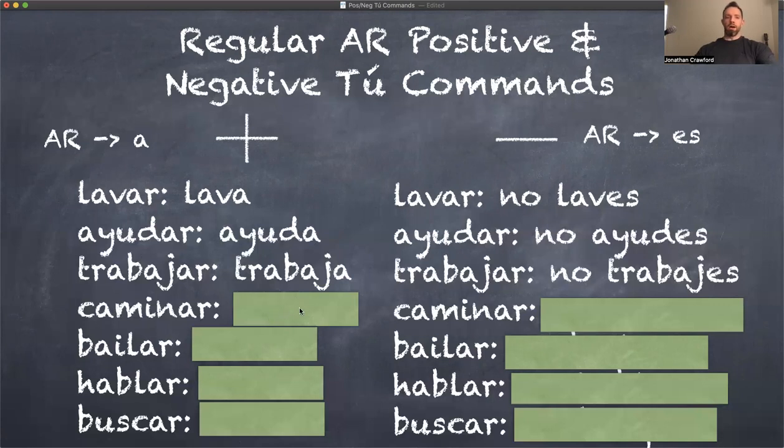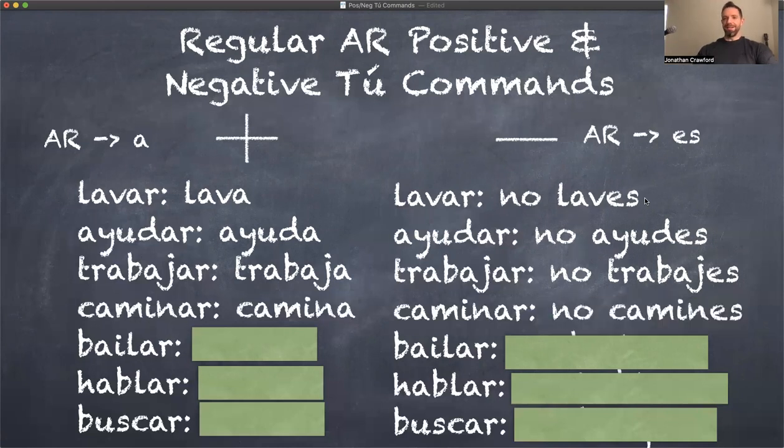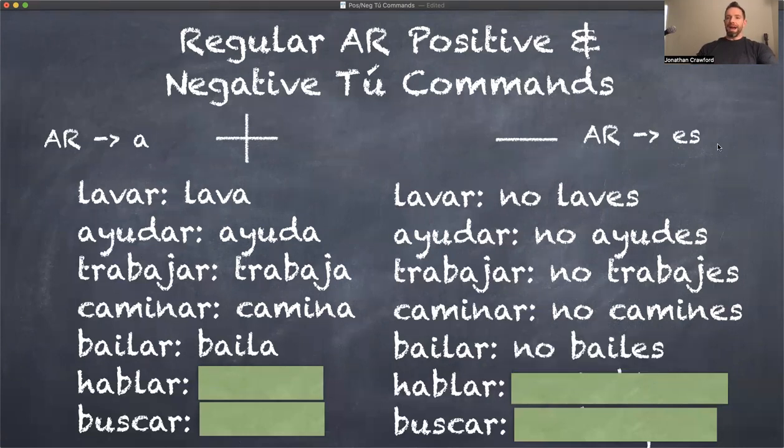Caminar means to walk. Camina. No camines. Don't walk. Bailar means to dance. Dance. Baila. Don't dance. No bailes.